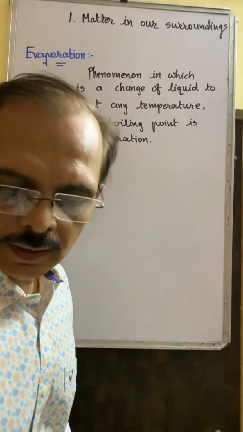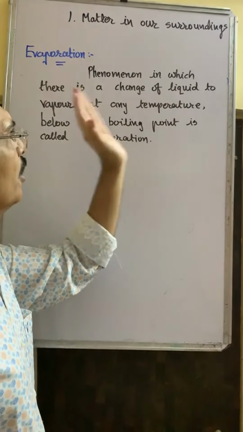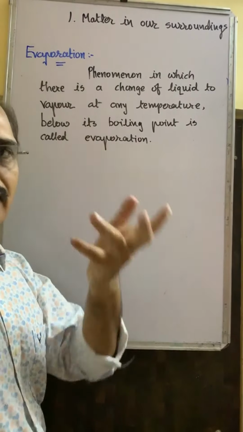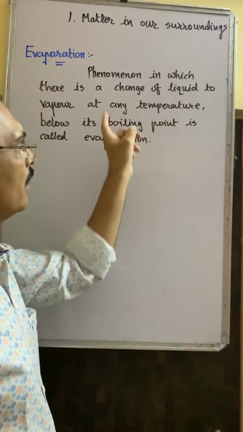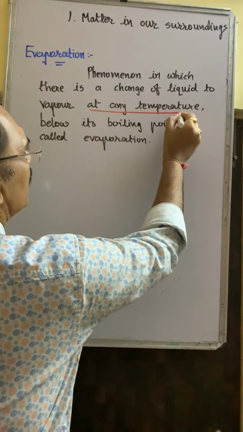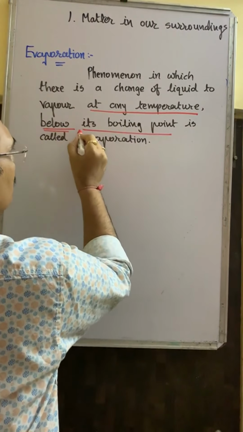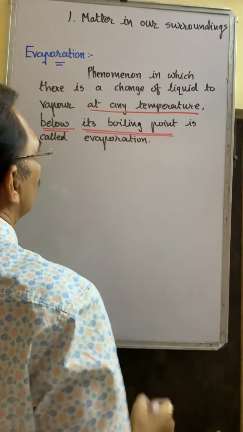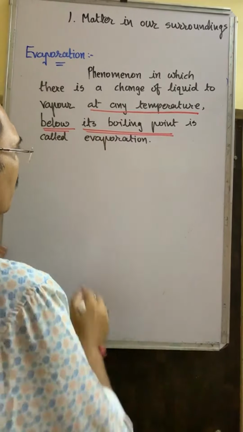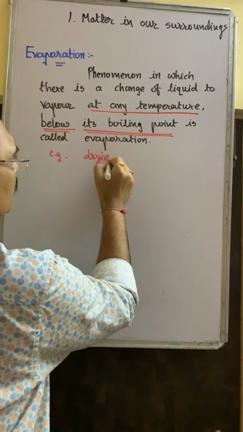Evaporation is the phenomenon in which there is a change of liquid to vapor or gas at any temperature. Remember, at any temperature, but the condition applies what? Below its boiling point. This is the most important. Below its boiling point, which is known as evaporation. As for example, drying of clothes.